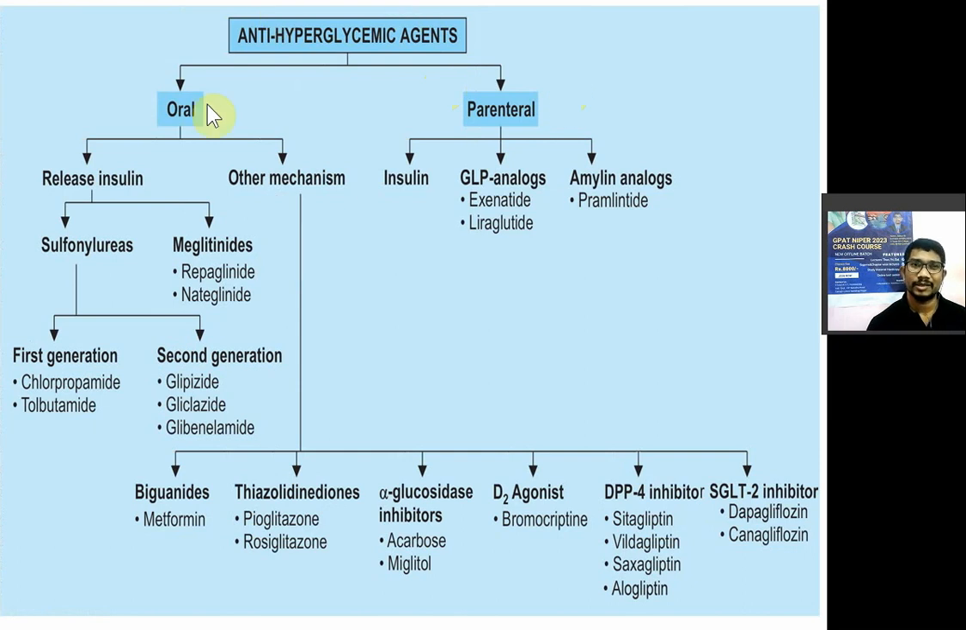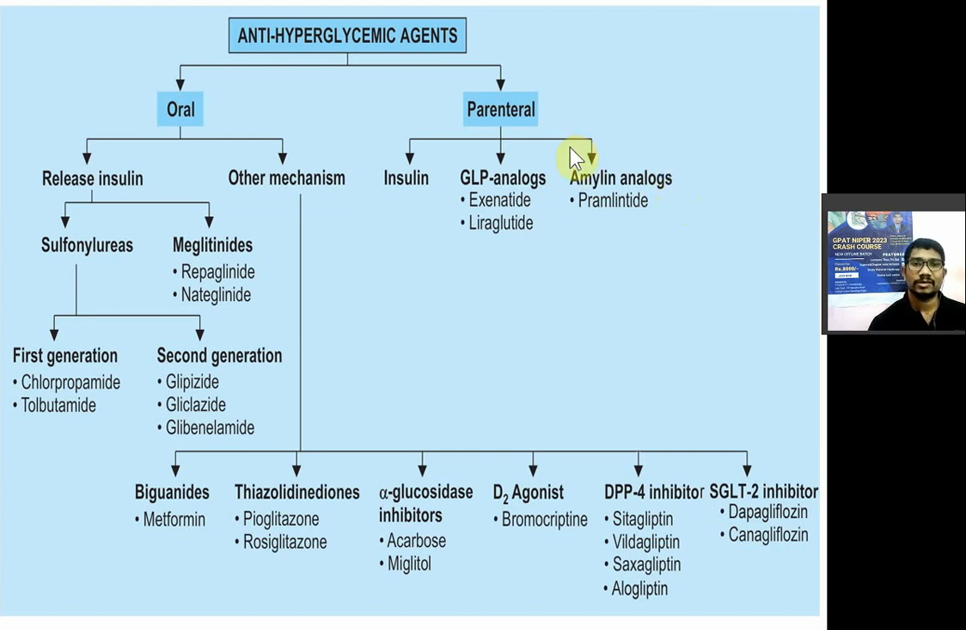Okay. Now we'll see the classification again. Anti-hyperglycemic drugs or hypoglycemic drugs or anti-diabetic drugs. Okay, they are classified into two types: parenteral drugs, those drugs which are given by parenteral route, that you have insulin and its preparations. Then GLP analogs, glucagon-like peptide analogs. In that you have exenatide and liraglutide. ये याद रखना है आपको, इसके ऊपर क्वेश्चन आ चुका है.